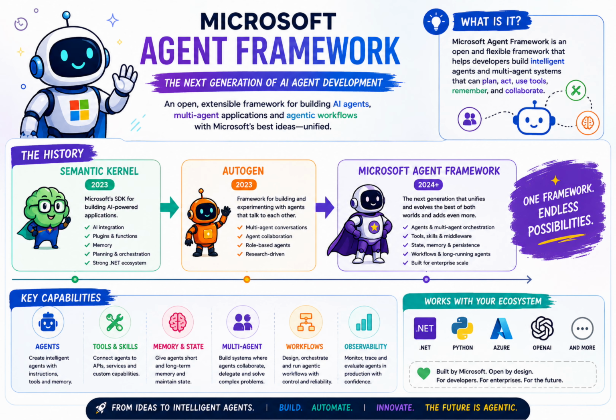Microsoft Agent Framework is a framework for building AI agents, multi-agent applications, and agentic workflows. But what does that actually mean? At the simplest level, an AI agent is software that can take a goal or instruction, use an AI model, and potentially use tools or other capabilities to accomplish that goal. An agent framework gives us the building blocks to create these applications.